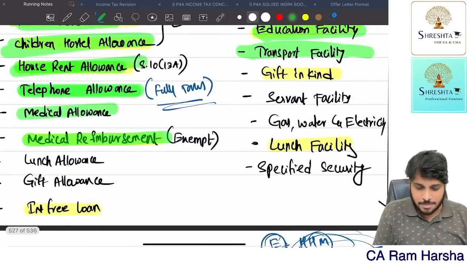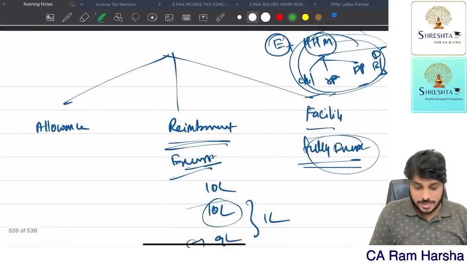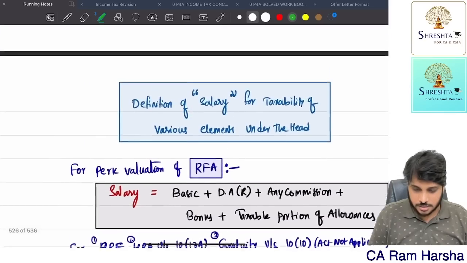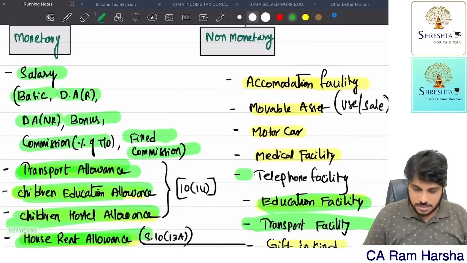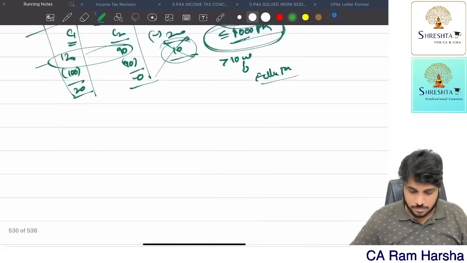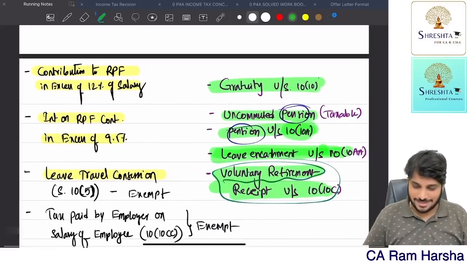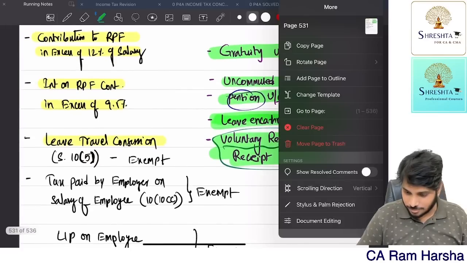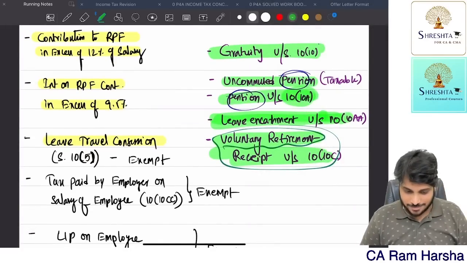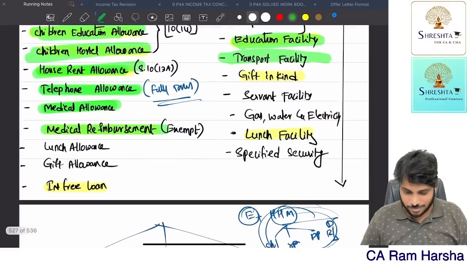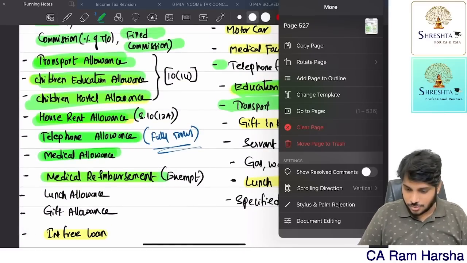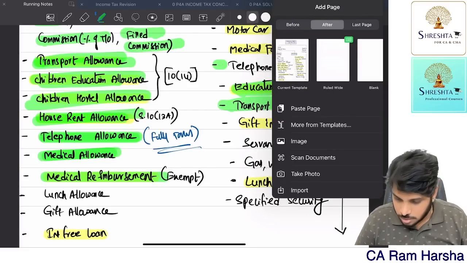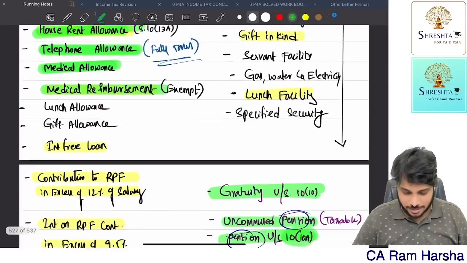So we discussed medical reimbursement. We discussed medical elements. Yes or no? We have covered medical elements and medical reimbursement, all that. Just a minute, I think something is missing here. Here you see. Let me copy this page. I will paste it below that. Paste page. Yes, continuation. That's it.